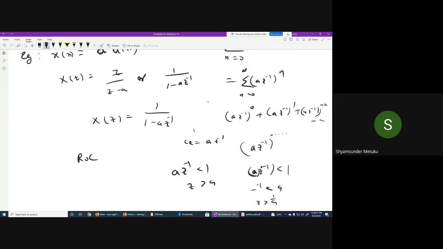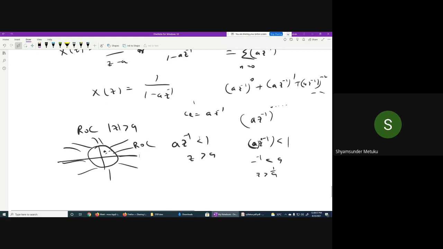So you can simply say that the magnitude of z is greater than a. So in that case, this is a circle which is not including the unit circle. This is a. a is greater than 1, I have given. This is the ROC. Yes or no? Is that clear? Say yes or no.